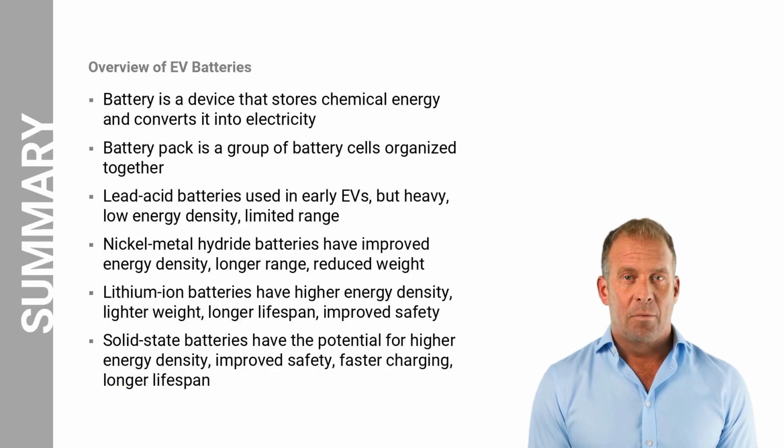Let us recap what we have covered in this lesson on the overview of EV batteries. A battery is a device that stores energy until it is needed. Chemicals inside the battery store the energy. When the battery is used, the chemical energy changes into electric energy. An EV battery pack is the complete assembly of multiple EV battery cells organized together with additional components, such as a battery management system, that help to control and protect the battery cells to form a functional and integrated unit